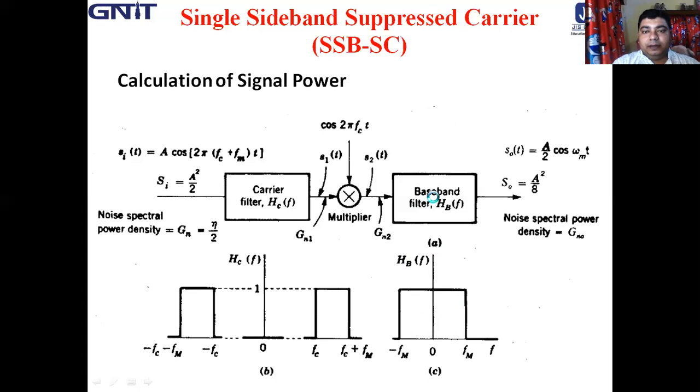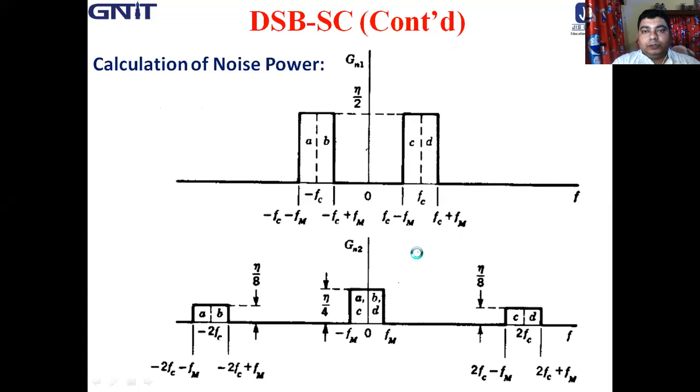See here, the response of the baseband filter is minus fm to plus fm. So only this region, that is minus fm to plus fm, can pass through the baseband filter.